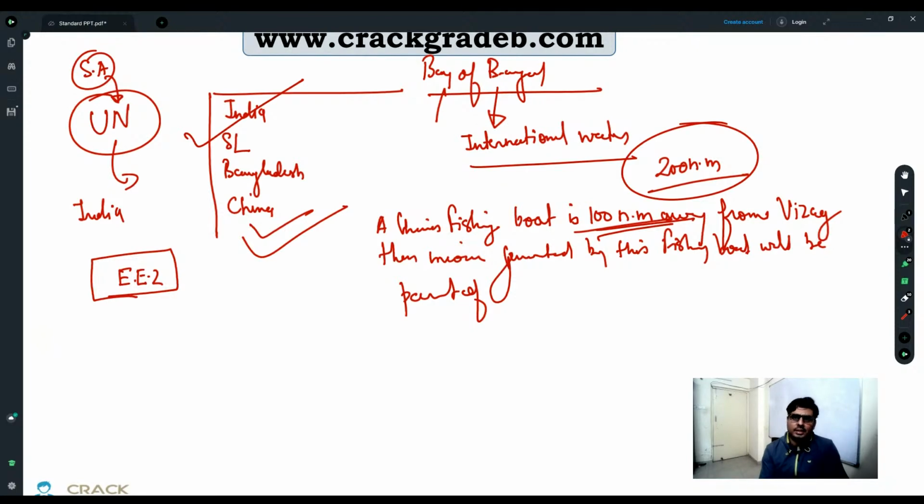So you have to take the license. Licensing means what? You will be registered as a resident Indian and your income will be taxable in India. Only then are you able to do that. So we will presume that if you are in the exclusive economic zone, you are a resident. Without being a resident, the government of India is not going to allow you to do economic activity.